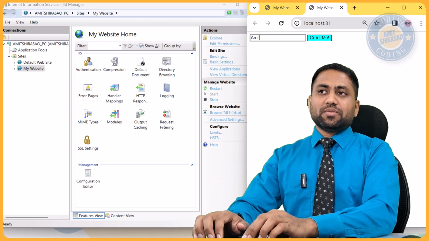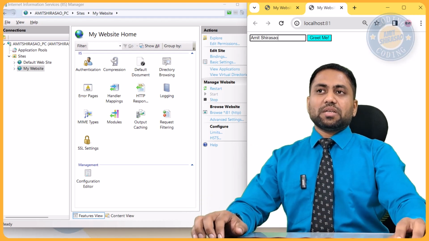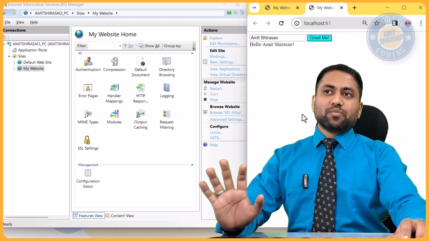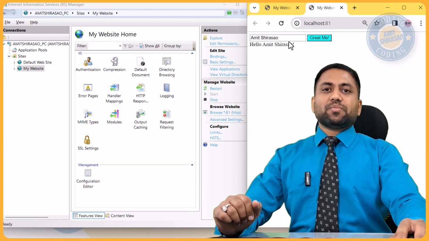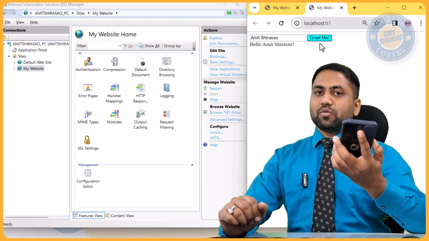So here, let us see whether it is working properly. Yeah, it is working properly. Now I want to see this website on my mobile phone. How do I do that?